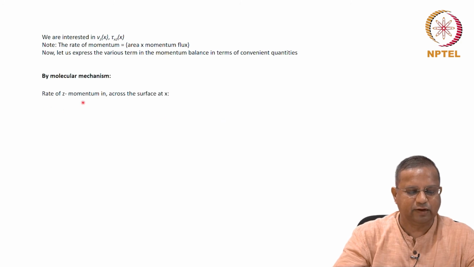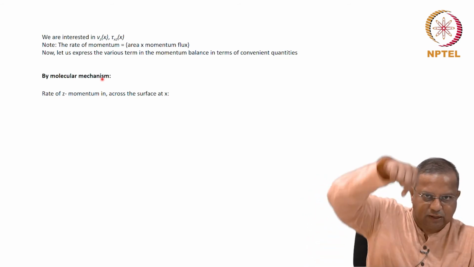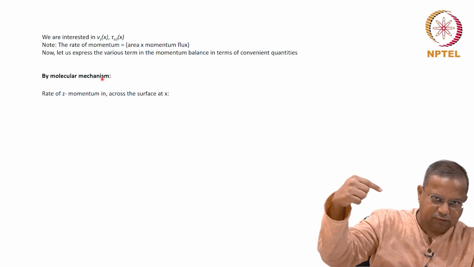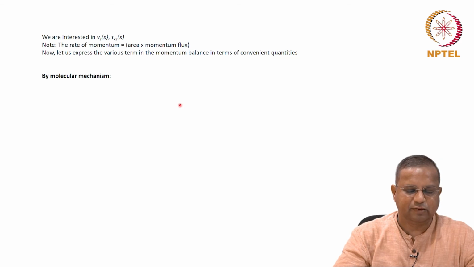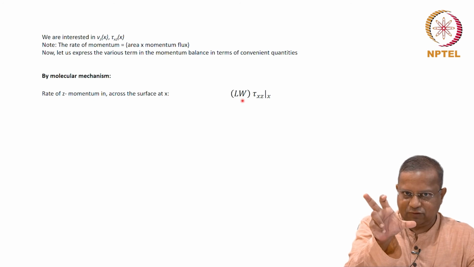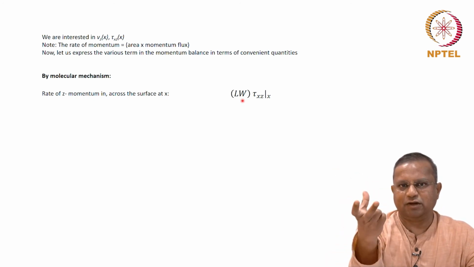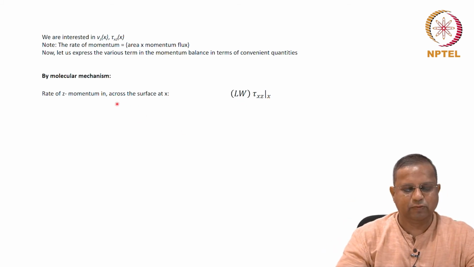So, the rate of z momentum in, because it is caused by the motion in the z direction, the effect is in the x direction, but this is because of the motion in the z direction, we call it z momentum. The rate of z momentum in across the surface at x is nothing but the momentum flux times the area. The momentum flux is tau x z at x, that is straightforward now. The length is the length of the plate for analysis, W is the width. So, that will give you the area. So, area times the momentum flux is the momentum rate in across the surface at x.